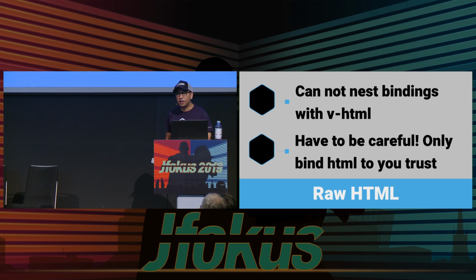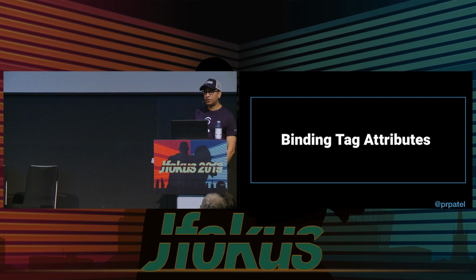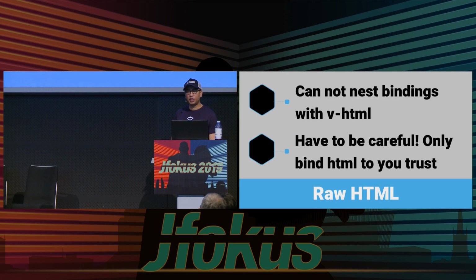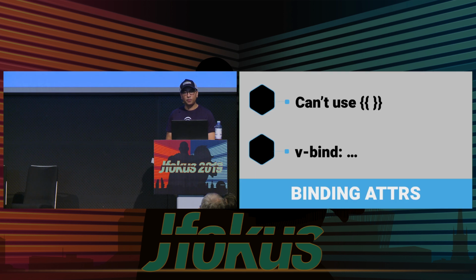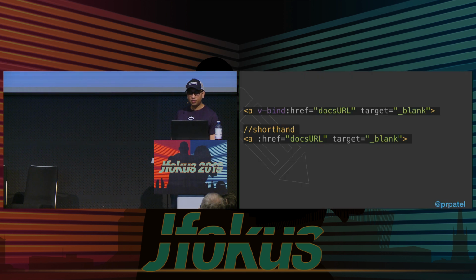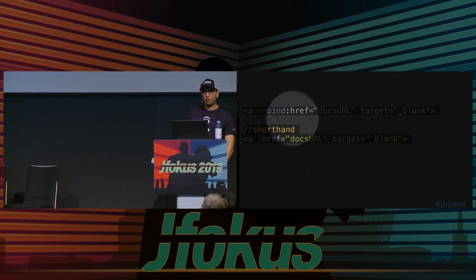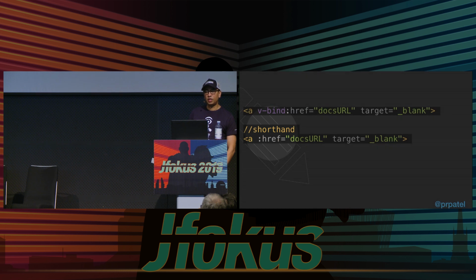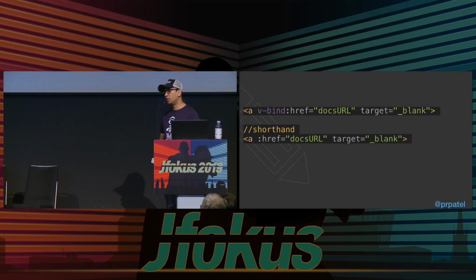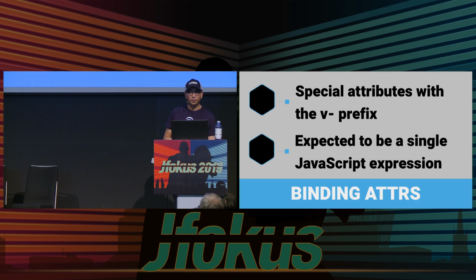We typically don't nest bindings within v-html, right? Because we're directly changing the inner HTML. So for binding attributes, we looked at this briefly as well. Actually, we didn't look at this specific example, but for example, if you want to bind the href to something in data, we say v-bind:href, or most people use the shorthand where we don't have v-bind, we just say :href, and Vue knows that you're doing a v-bind:href, right? So it's just a little bit of extra typing you can save.